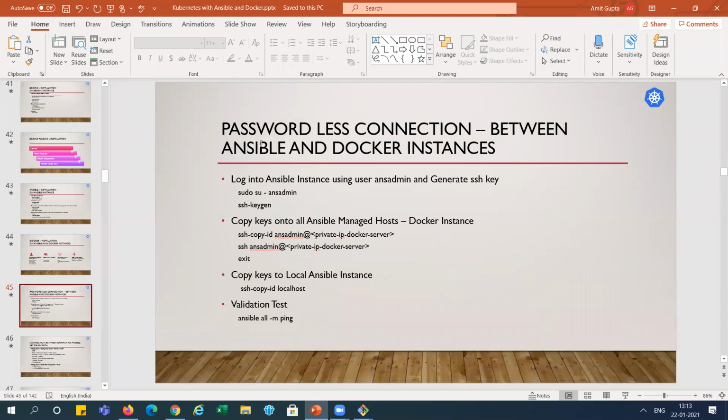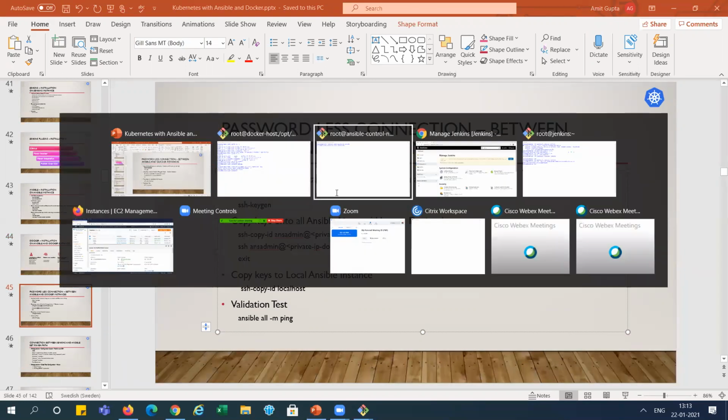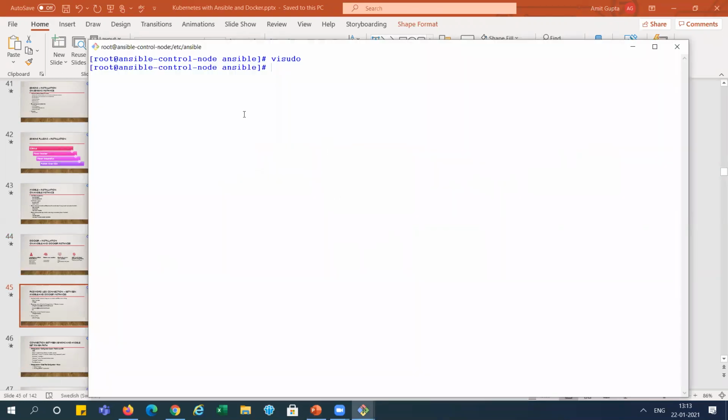So after this, now we need to create the passwordless connection. We need to go to the Ansible server, the Ansible instance. We will take sudo for the admin, ans admin, right? So this is our Ansible server. Who am I currently logged in with? The root. So I'm changing to this one.